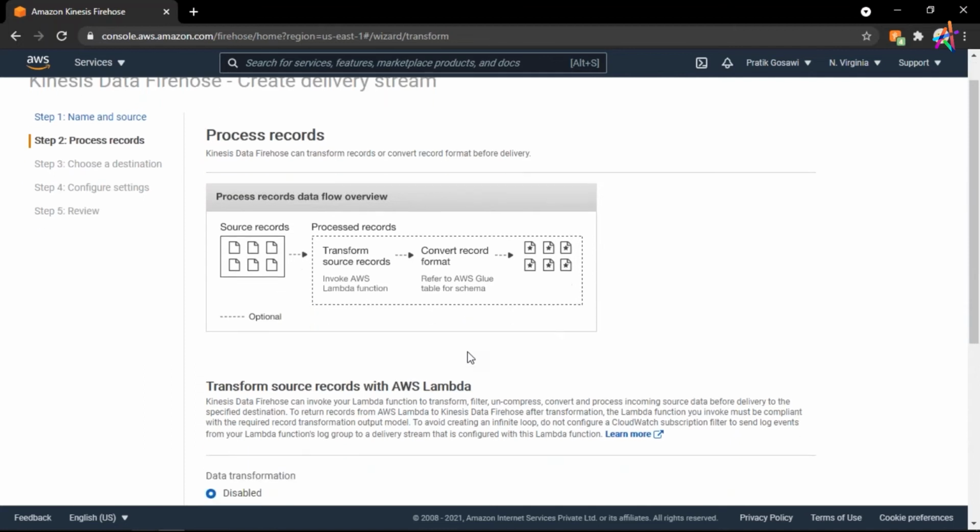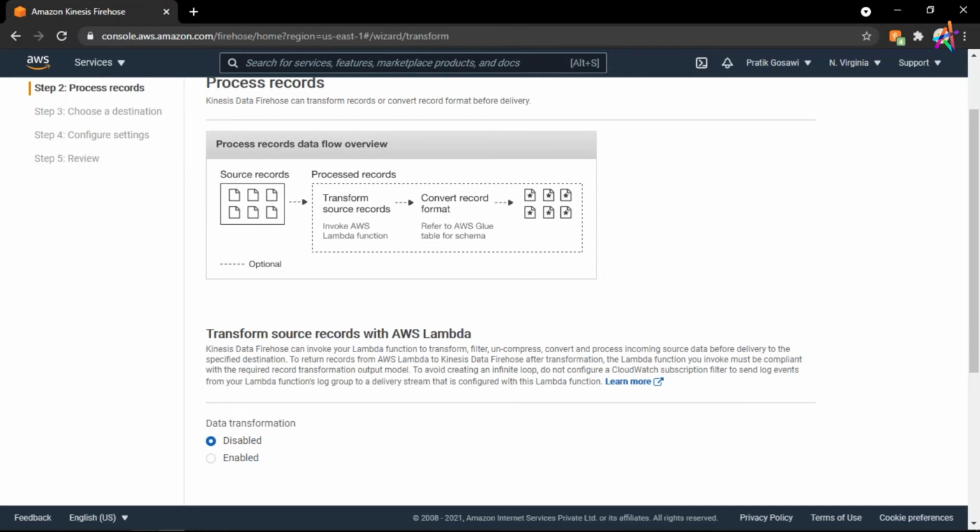Here you can see another thing. This was not there many years ago, but it was released a few years ago. As you take your data, you can perform the processing as well in Firehose.